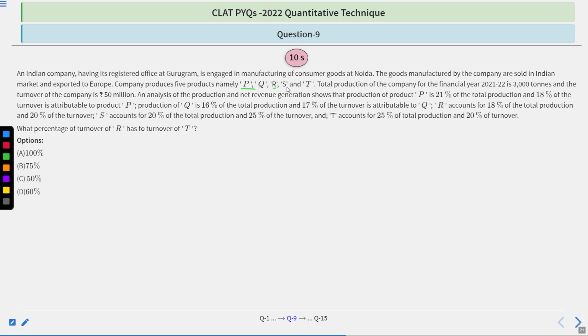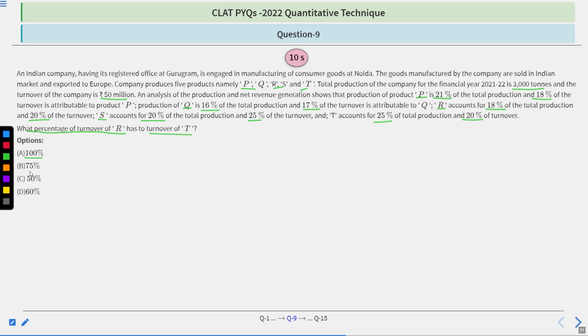Same question. 5 products, total production 3,000 tons, total turnover 50 million rupees. P product production is 21% of total production, 18% of total turnover. Q production 16% of total production, turnover 17% of the total turnover. Okay, for R it is 18% of the total production and 20% of the turnover. For S 20% of the production, 25% of the turnover. For T 25% of the production, 20% of the turnover. Clear? Now what percent of turnover of R is the turnover of T?